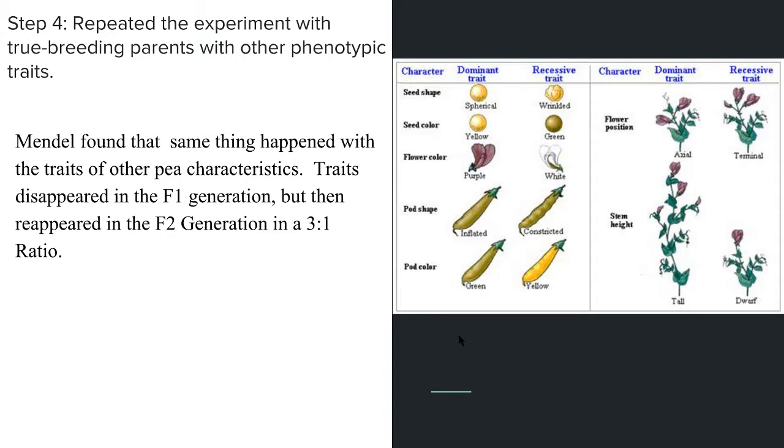So step 4 is he repeated the experiment with true breeding parents with other phenotypic traits. So I think I mentioned this before, but phenotypic and phenotype are interchangeable with each other. Phenotypic just runs smoother in a sentence. So he found the same thing, that all these different traits disappeared in the F1 generation, but then reappeared in the F2 generation in a 3-to-1 ratio.